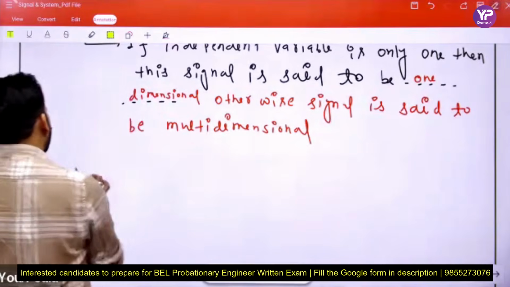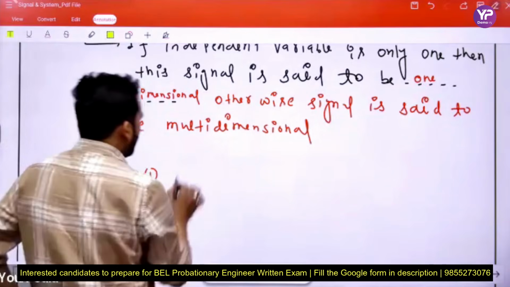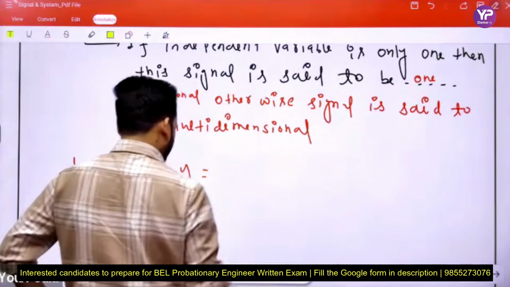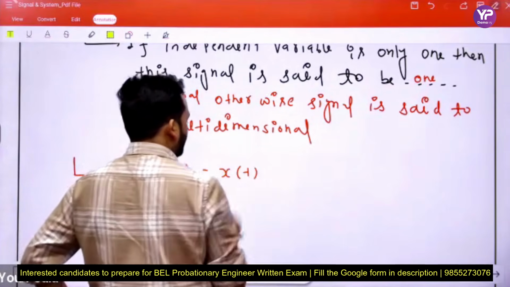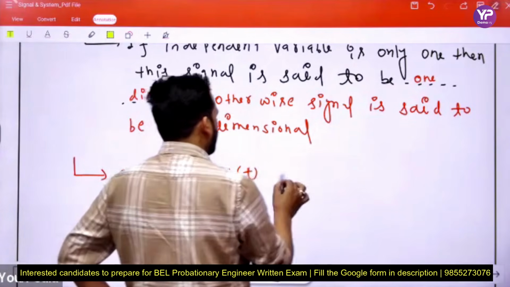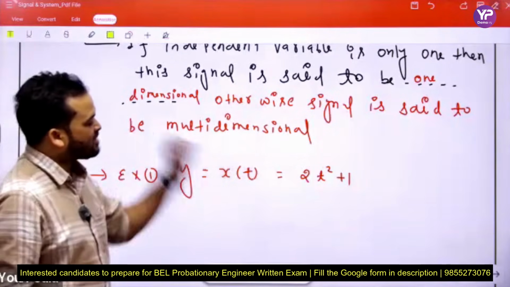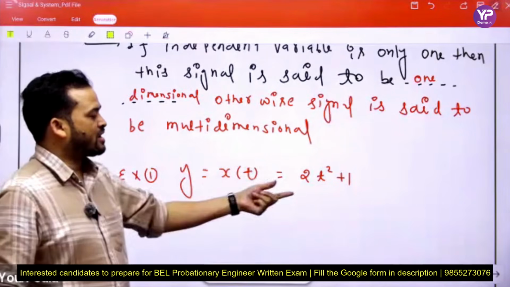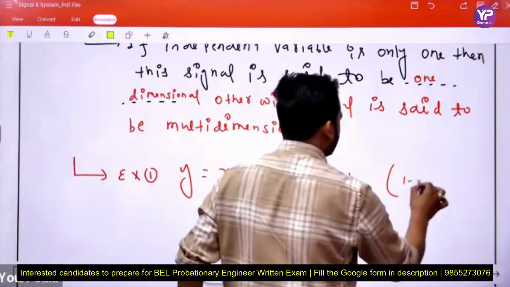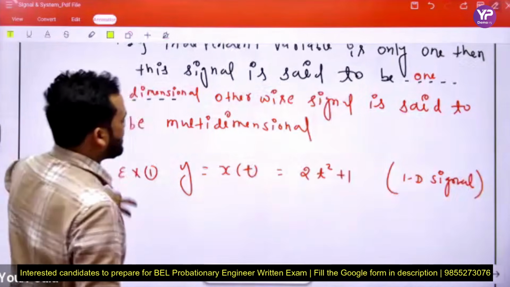See the example of a one dimensional signal. Example 1 here: y equal to x of t. y is a function of time, equal to 2t square plus 1. This is the representation of a signal containing only one independent variable, and here the independent variable is time. This is the 1D signal, because here the independent variable is only one.